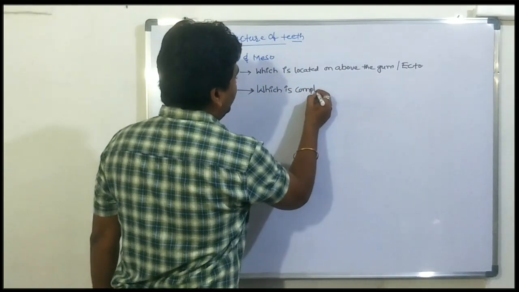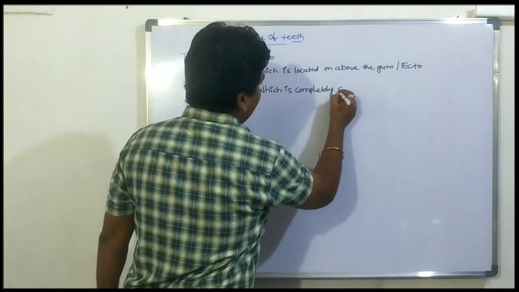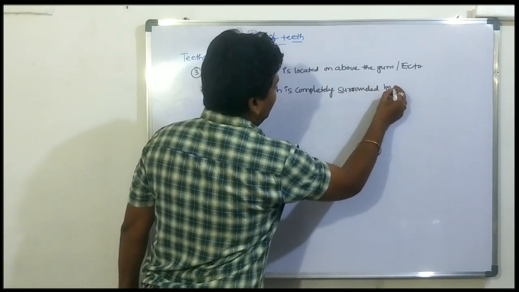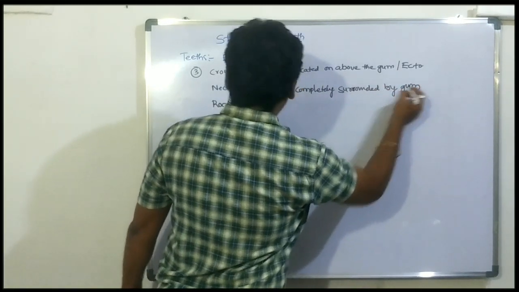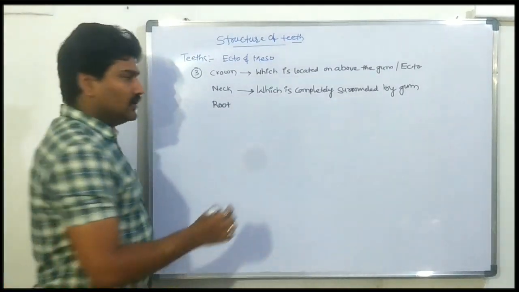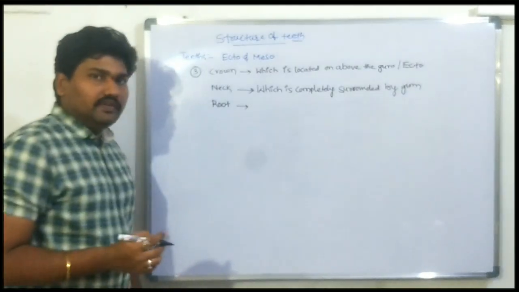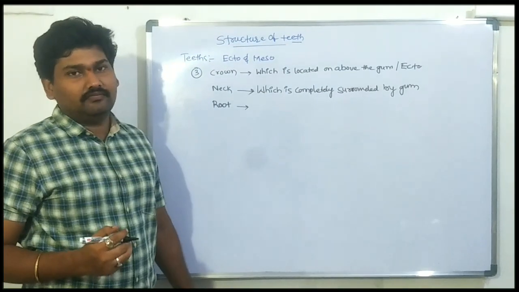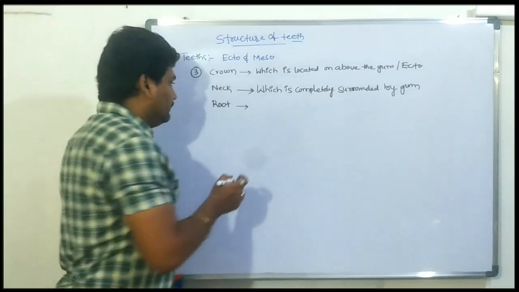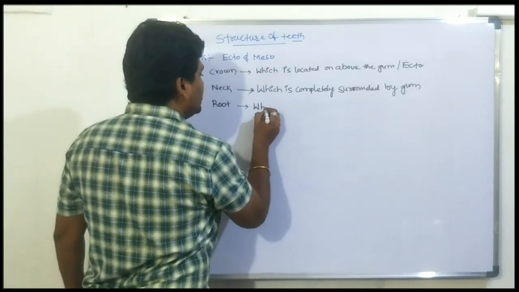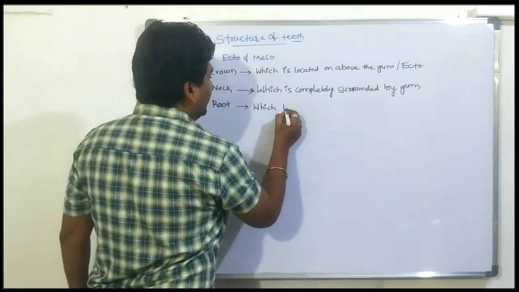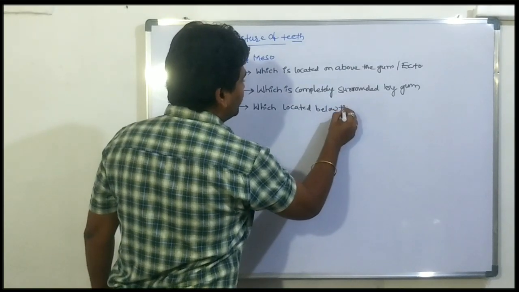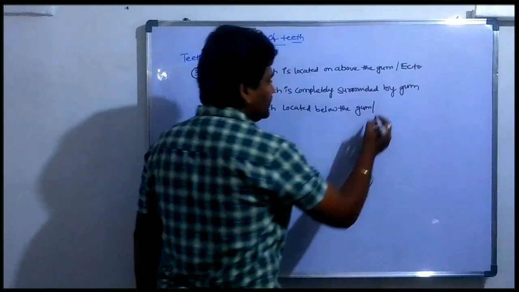That is called the neck. The third one is the root, which is located below the gum and is directly fused with the jaw.